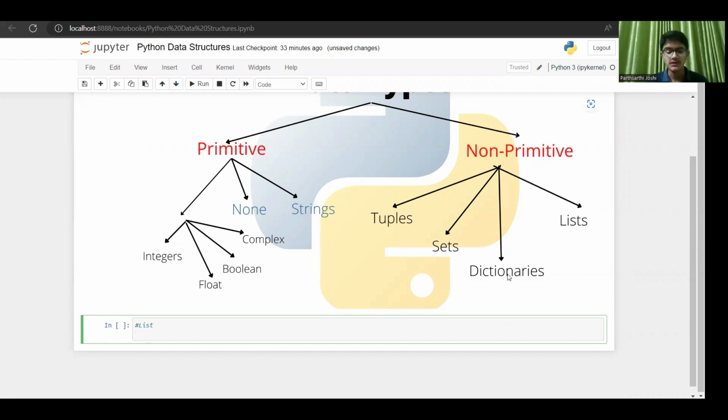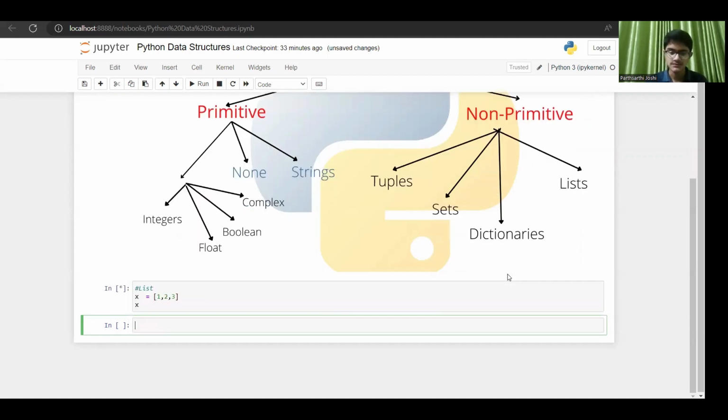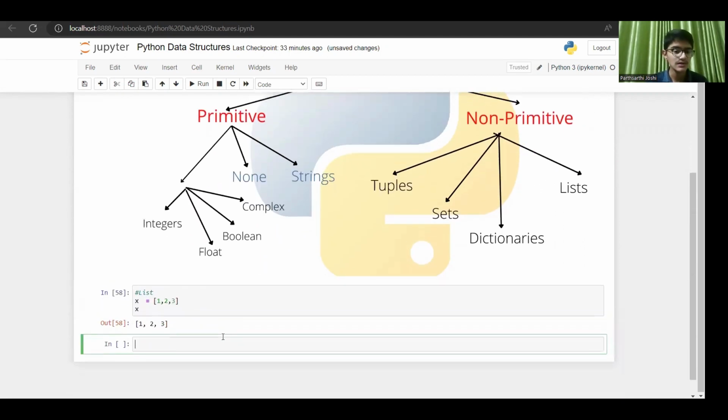Now, how do we create a list? I'll write x equal to, and when we are creating a list, we write a square bracket, and inside the square bracket we write the values separated by commas. Suppose I write 1, comma 2, comma 3. So this is a list, guys.